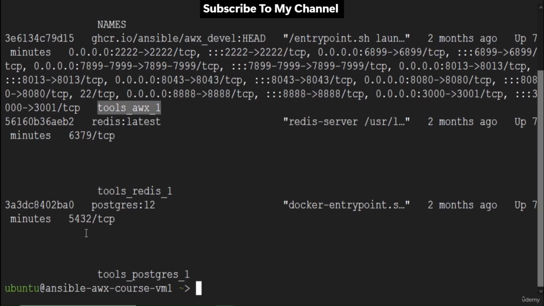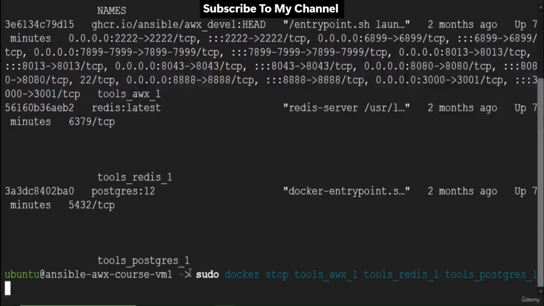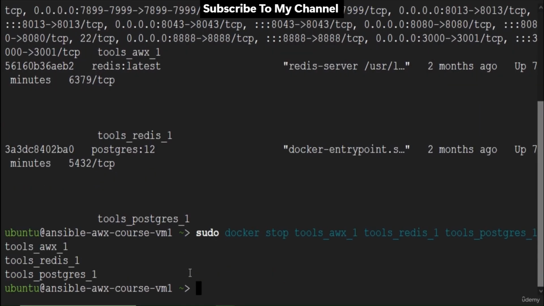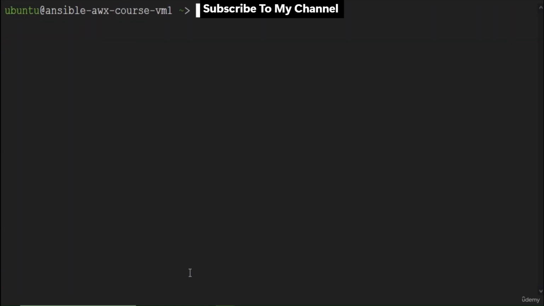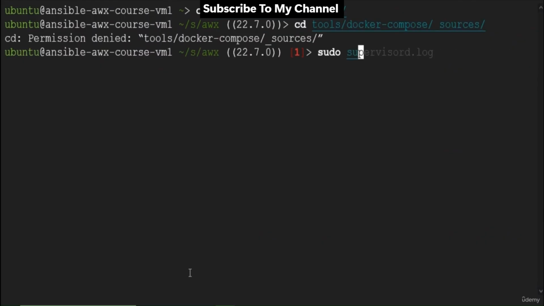This one, tools_awx_1, is the AWX container and the remaining are database containers. To make the configuration changes, we will stop the containers first. To do so, run sudo docker stop followed by the container's name. We can copy the names from our above command. We have the AWX setup files available in the setup folder inside the Ubuntu home directory. So navigate to /home/ubuntu/setup and then the awx directory.